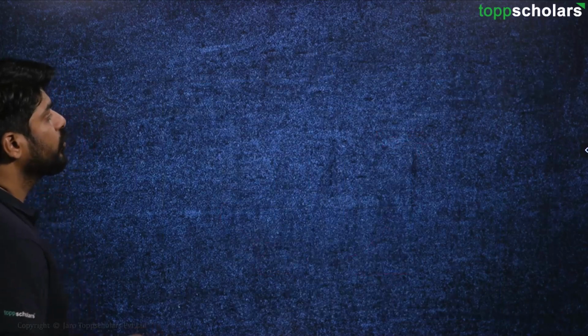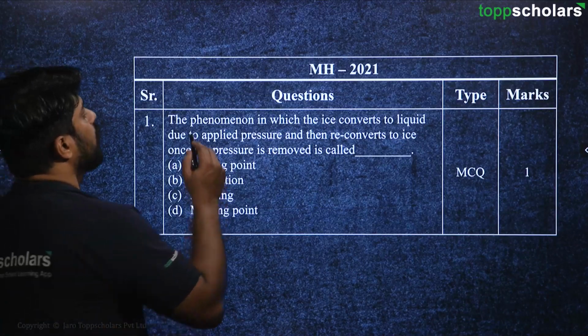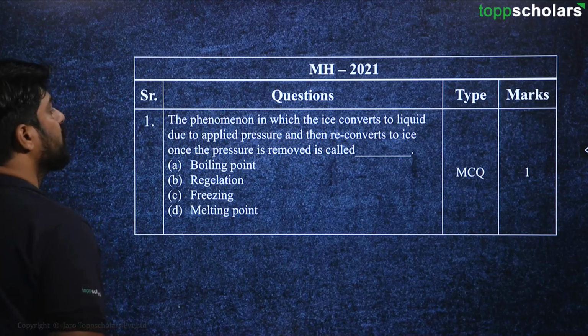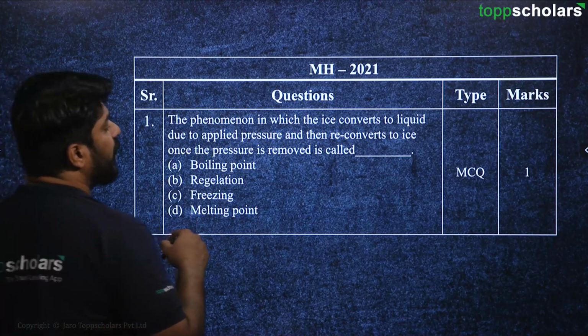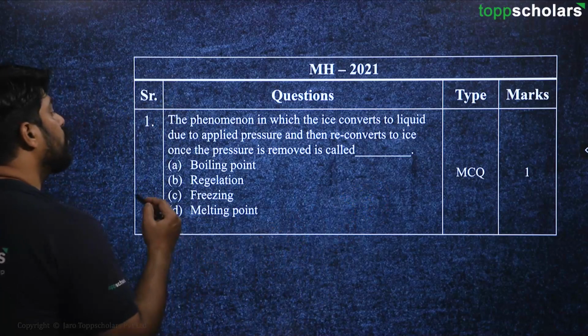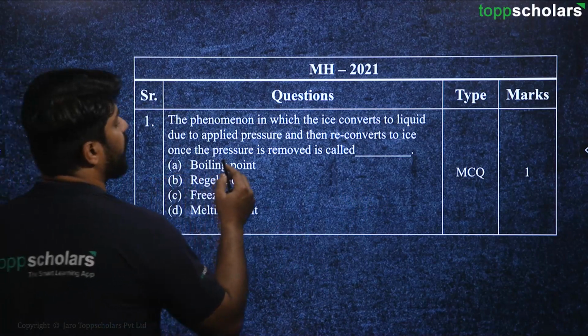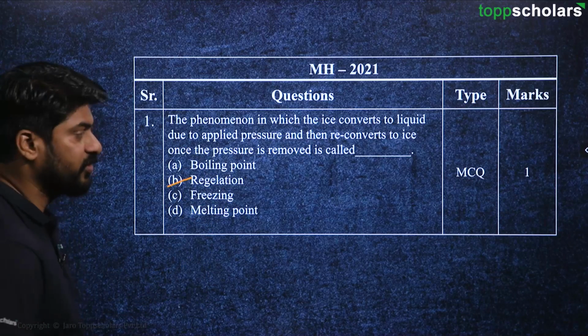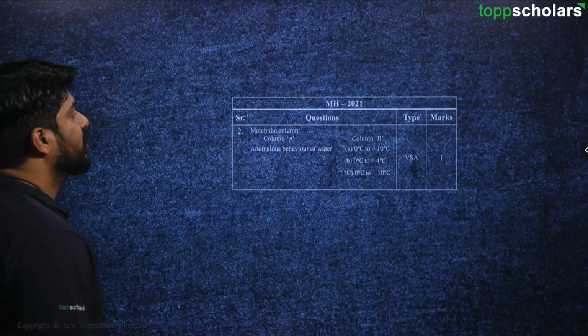Okay, moving on to the next question. The phenomenon in which ice converts to liquid due to applied pressure and then reconverts to ice once the pressure is removed is called as, so this is called as regelation, right? So moving on to the next question.